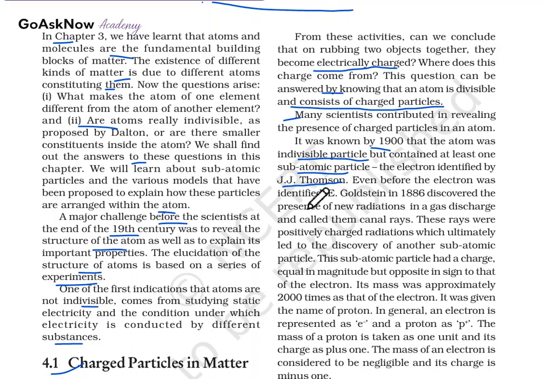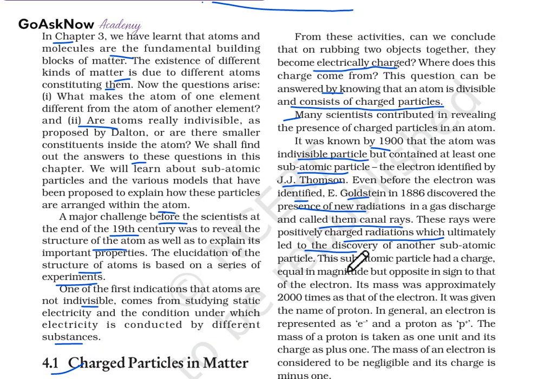Even before the electron was identified, E. Goldstein in 1886 discovered the presence of a new radiation in the gas discharge, known as canal rays. These rays were positively charged radiations, which ultimately led to the discovery of another subatomic particle.